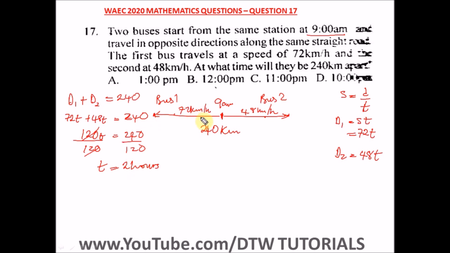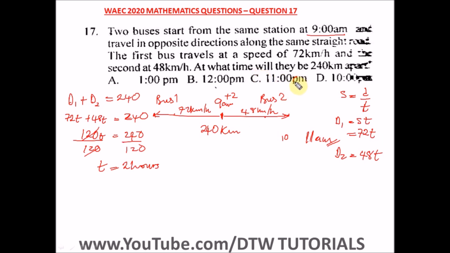So it means the time they took from when they left at 9 a.m. to cover this distance apart is 2 hours. So what time would they be 240 kilometers apart? Just add 2 hours to 9 a.m. When you add 2 hours to 9 a.m., that's 9 plus 2 hours, that is 10 and 11. So the time is going to be 11 a.m. So at what time would they be 240 kilometers apart? It's going to be 11 a.m., that's 9 plus 2 hours. All right, so our right option here is option C.